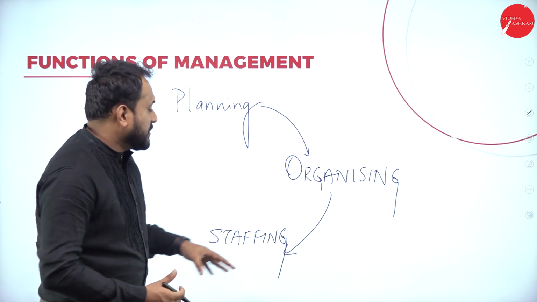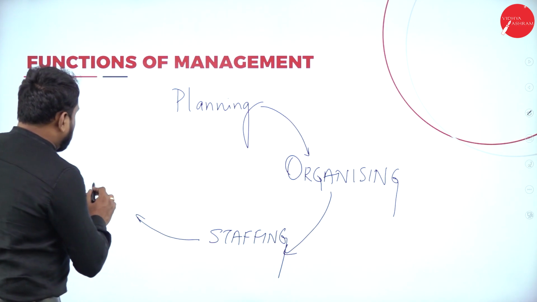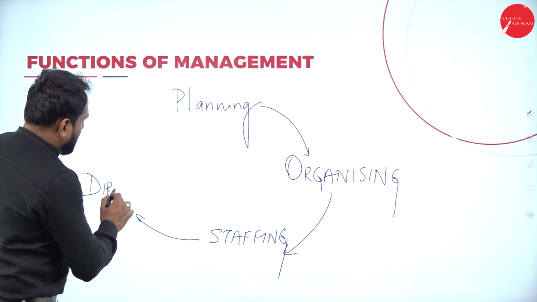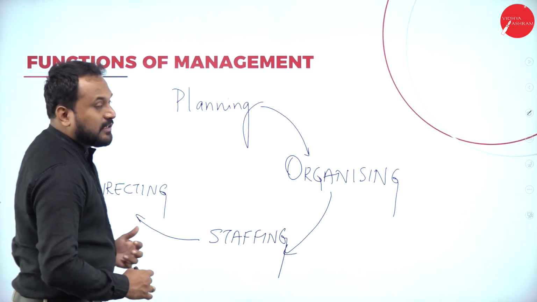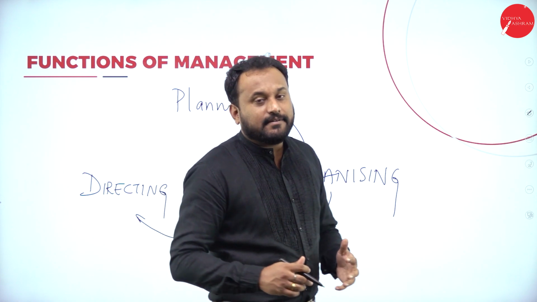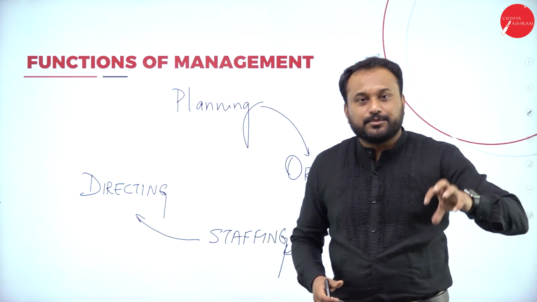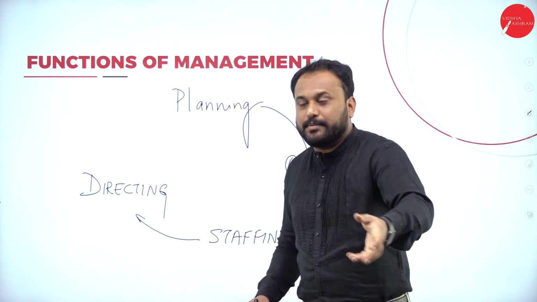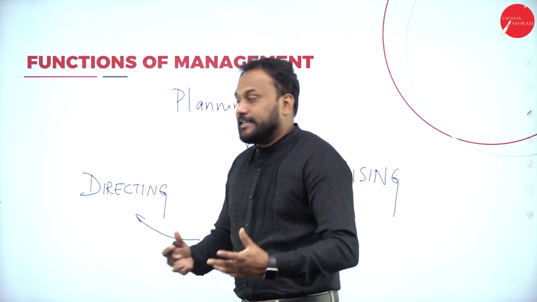So there are three things which I told you. The next one is continuous, and that is called directing. Now that you have done staffing, a right person at a right place, you need people who can do the work properly, so you need to guide them. That is called directing.